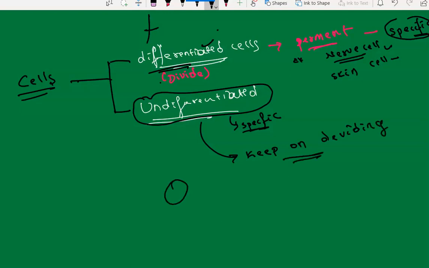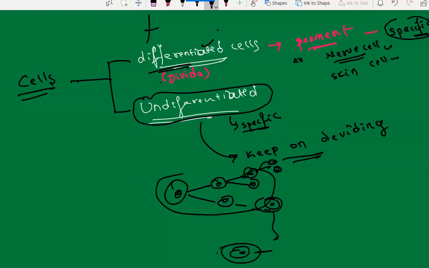If this is an undifferentiated cell, it will divide and produce two new baby daughter cells. And again, if they are undifferentiated, they will divide and produce two new. Again they divide and produce. It keeps on until it comes out of this cycle, becomes permanent, and does its permanent work.